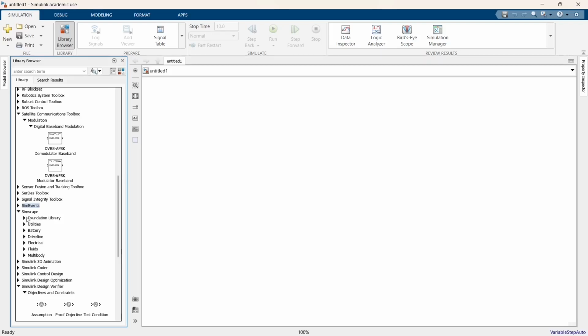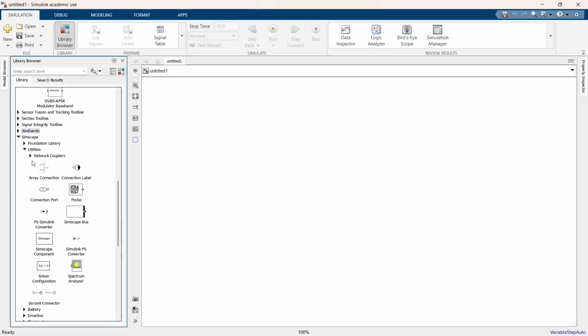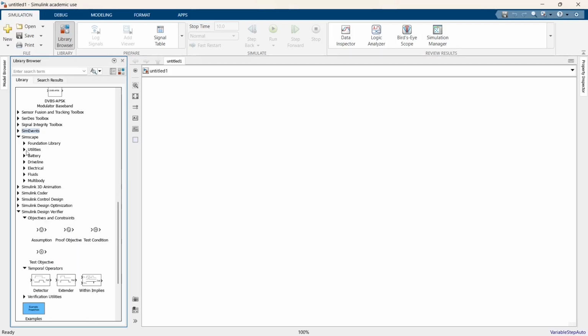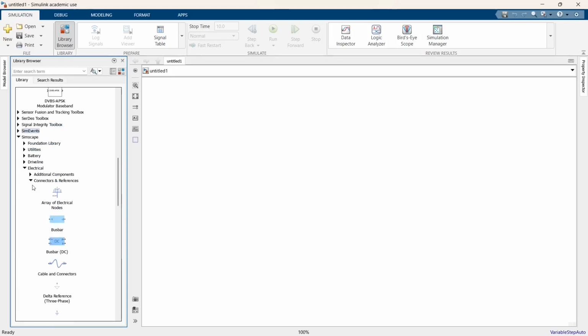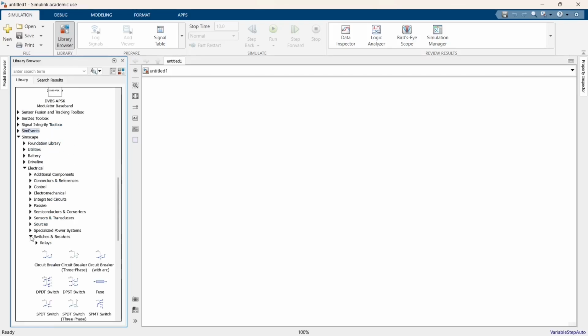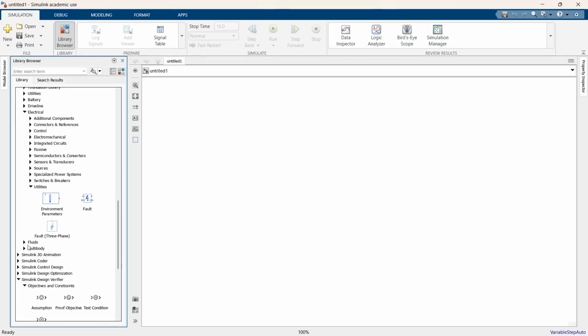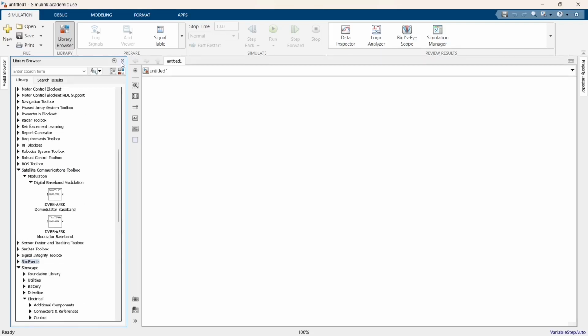If I'm going into Simscape, you have your utilities, a lot of elements present here like input and output ports, etc. If I'm going for electrical, there are so many, like electrochemical analysis, additional components, connectors and references. In utilities, you'll be finding a few of the faults and other things. So in order to save our time, I'll just close it.